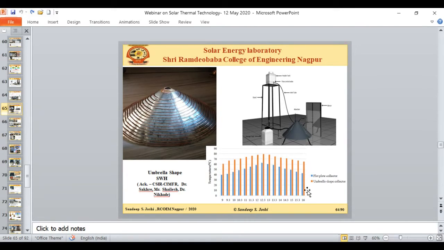You can see this is one simple example I am showing. This is the outcome of our research. That is a flat plate collector. This blue is the flat plate collector, where the maximum temperature can reach up to 50-60 degrees Celsius, whereas with the umbrella shape collector, we can reach up to 70 degrees Celsius.